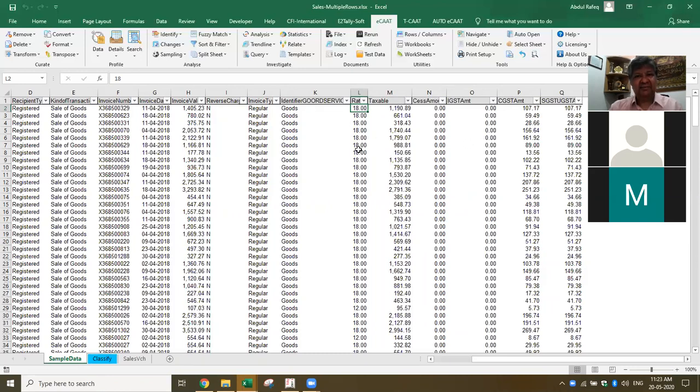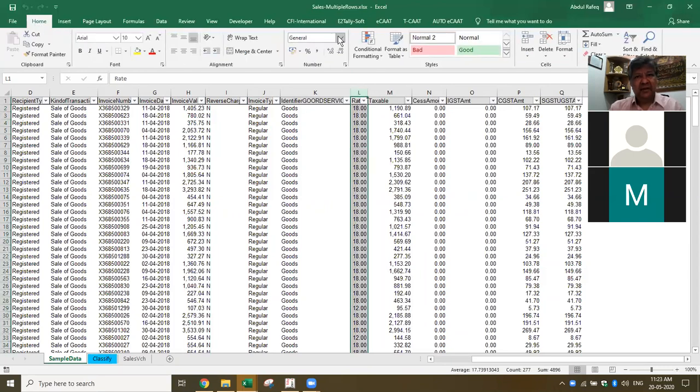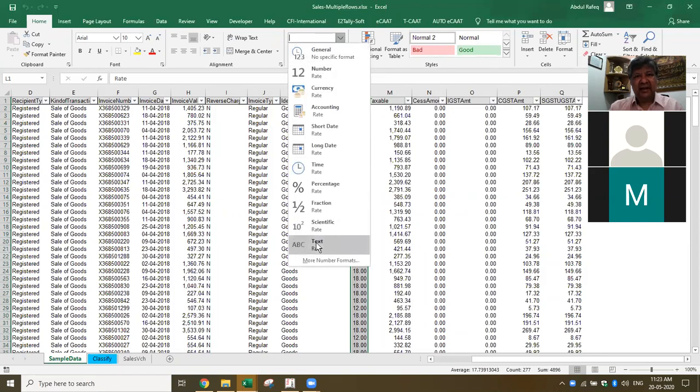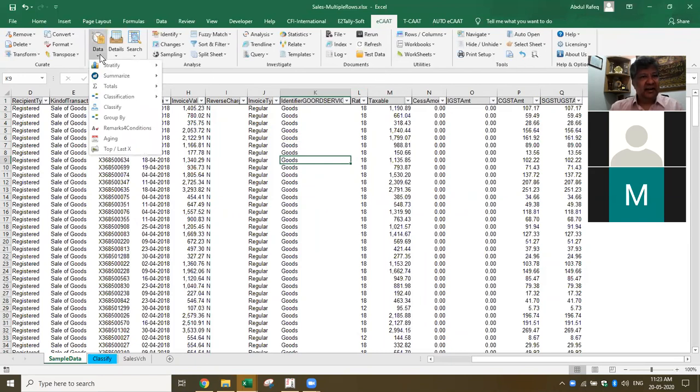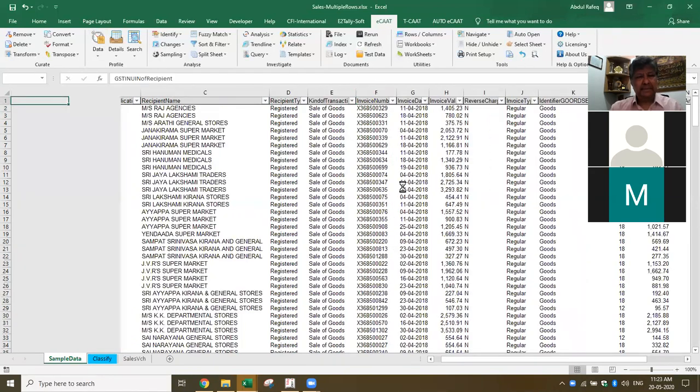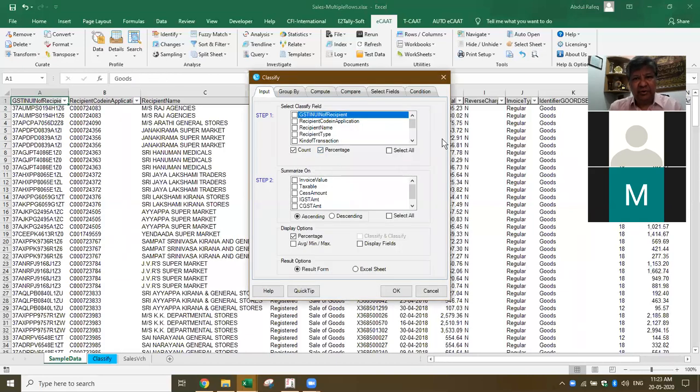Let's say in this case, if I have to do it, let's see if I can change this. I can just change this to character. This one character. Now this is the rate I have got. Now what I want to know is, I want to look at the sales. Same function I use, Data, Classify. Here what I want to do is, which is the one I picked up. Let's look at the field here.